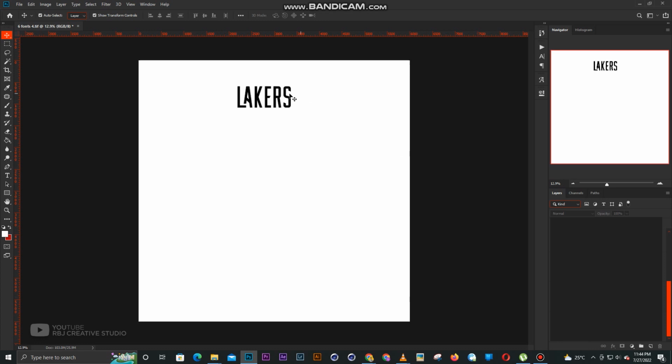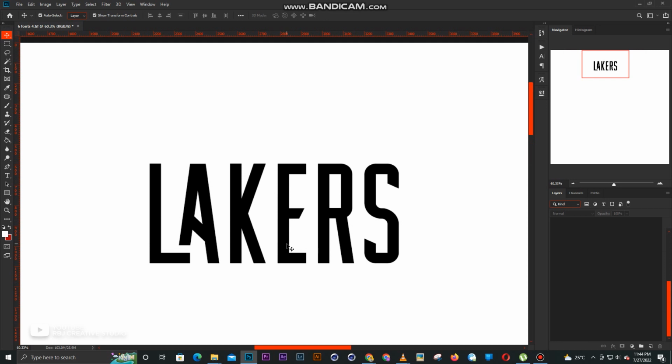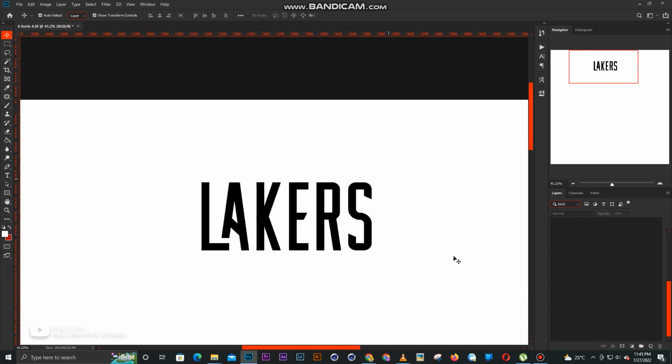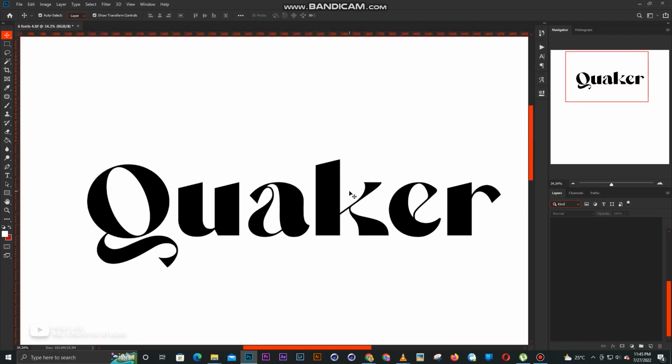So the first font we have here is called Lakers, and Lakers is a very cool font. I'm pretty sure you can use this for cover art, artworks, all those types of things, like music artworks. Imagine this in a cool song title with "produced by" an artist name. It's going to be very nice. Just type "download Lakers font", and you're going to get the font intact and everything.